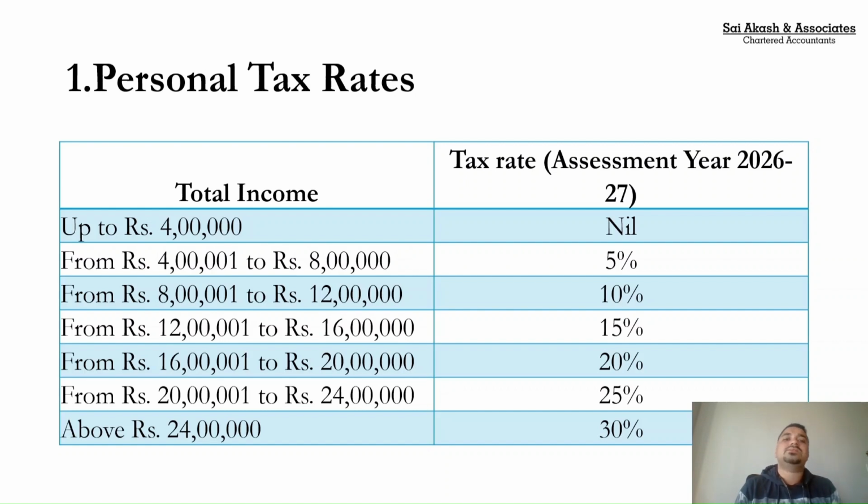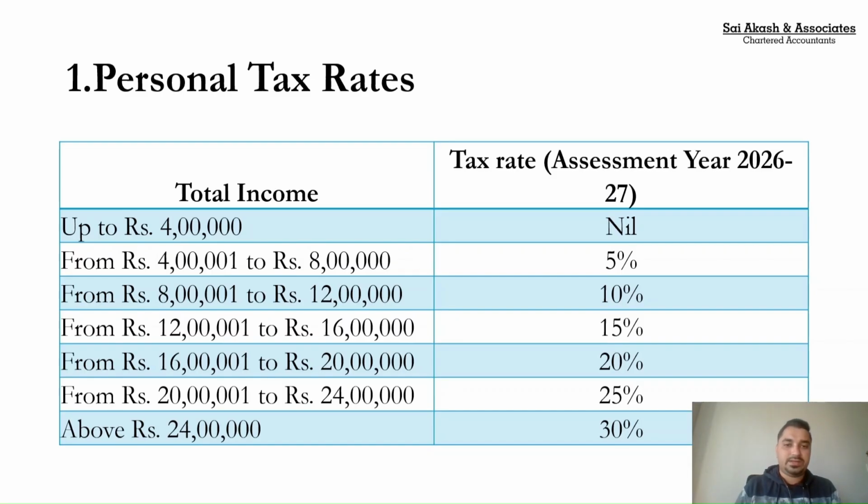As you are aware, for the last 1 year, the new tax regime is the default tax regime. If I want to opt out of this new tax regime, that is 115BEC, then I need to fill up a form while filing my income tax return, and then I need to stick with the old tax regime, wherein the basic exemption limit is still 2,50,000 and the maximum amount not liable to tax, with the rebate, is only 5 lakhs. By default, the law has been structured in such a way that whatever permutation combination we do, the new tax regime itself will be beneficial to us. Indirectly, the government wants to close down the existing old tax regime. So these are the personal tax rates.